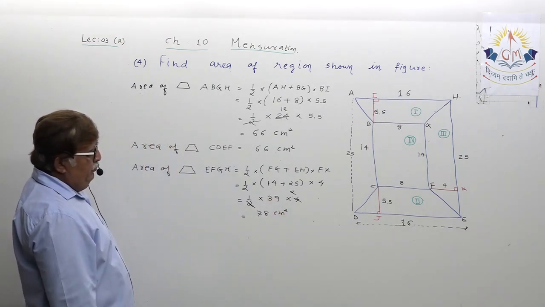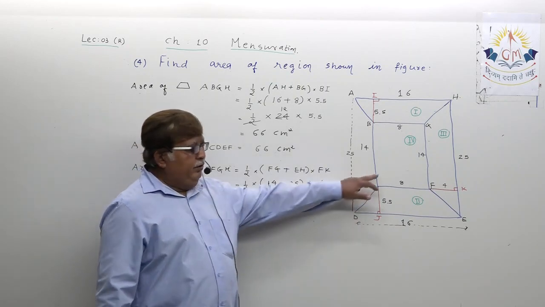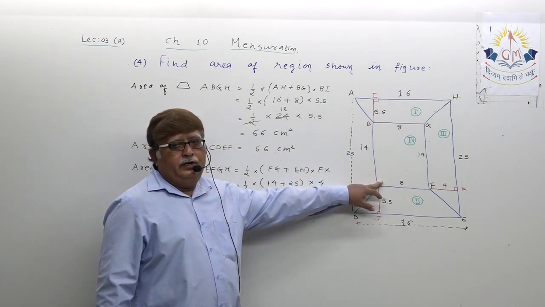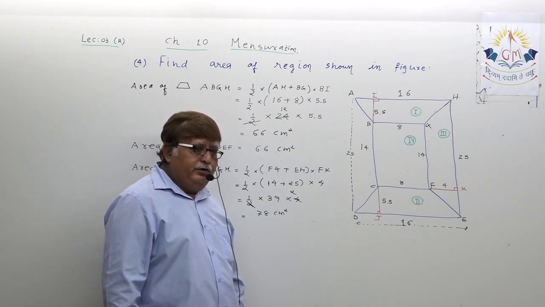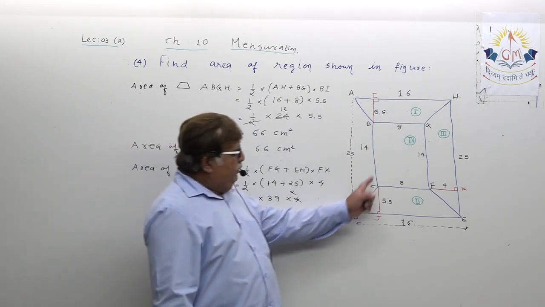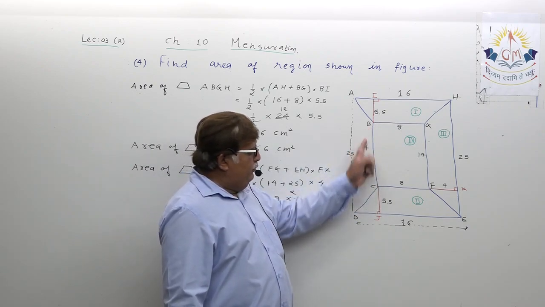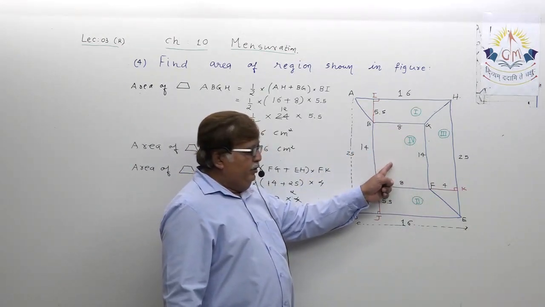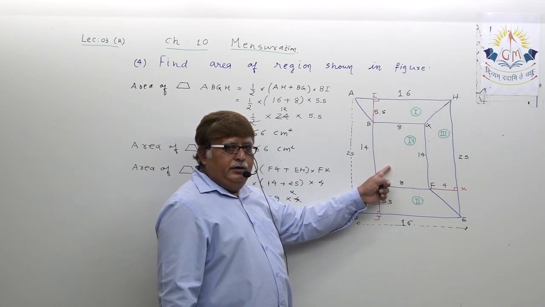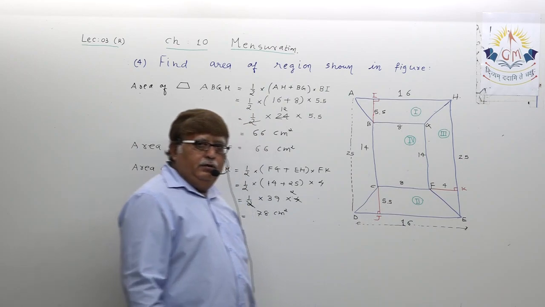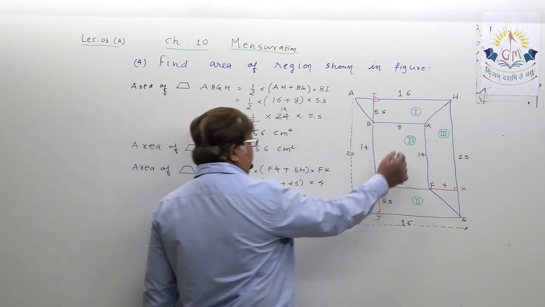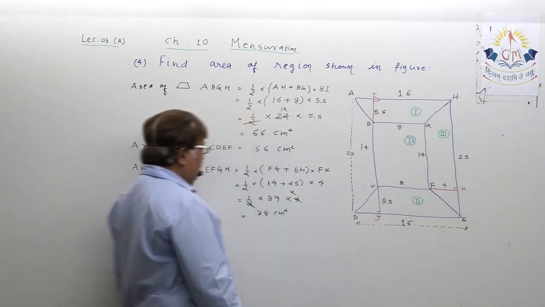Region 3 we found. Now it is a question of finding the area of region 4. Let us pick the name of this, BCFG. Does it look like a rectangle? Yes. And you know how to find the area of a rectangle: length into breadth.